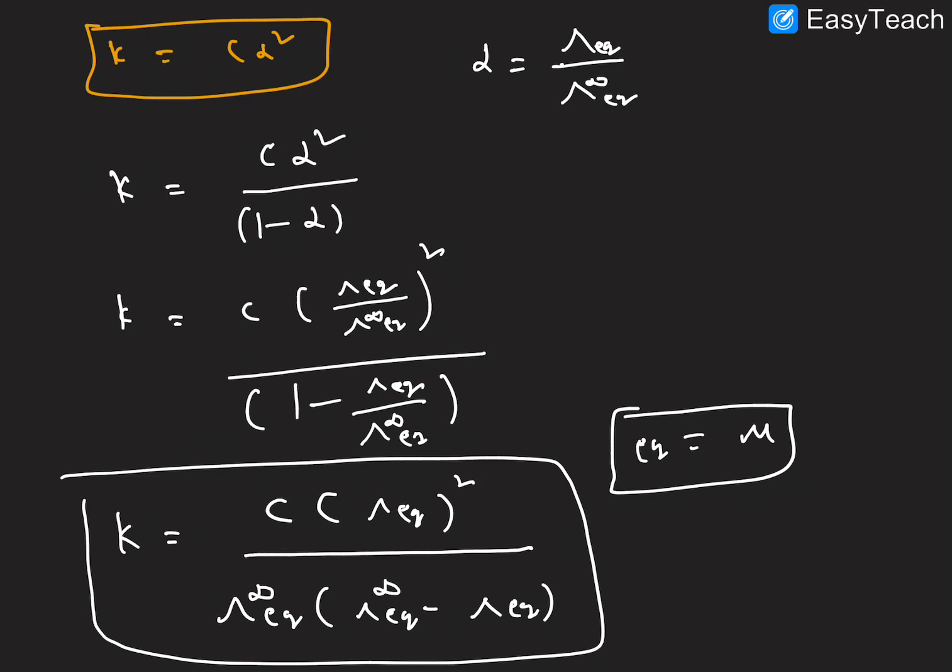So this is called the dissociation constant of a weak electrolyte. By using Kohlrausch law, we can determine the dissociation constant of a weak electrolyte. I hope it is very clear.